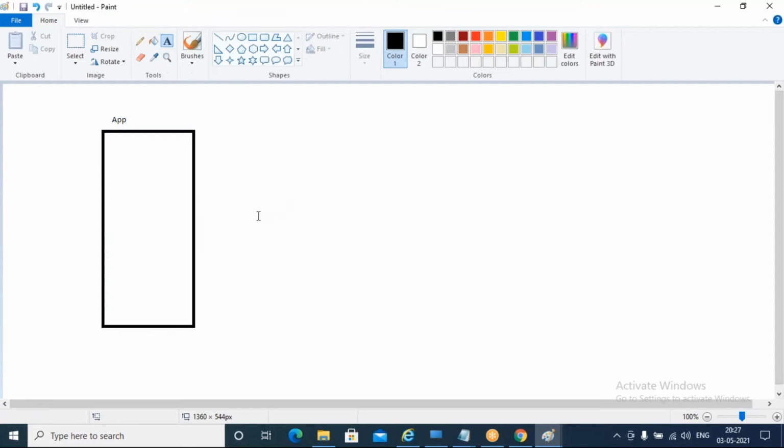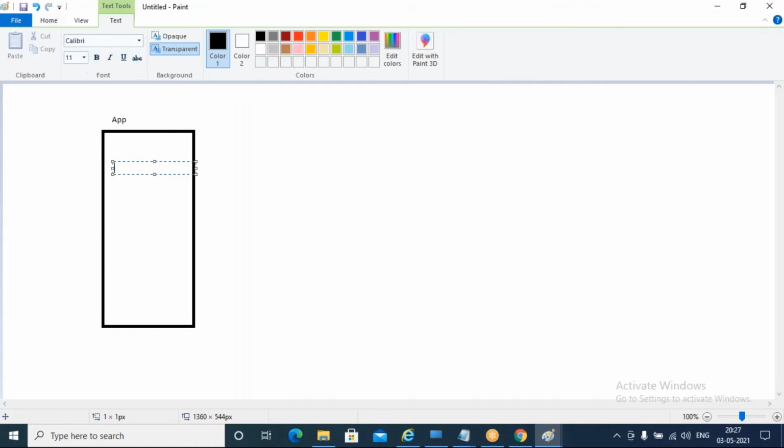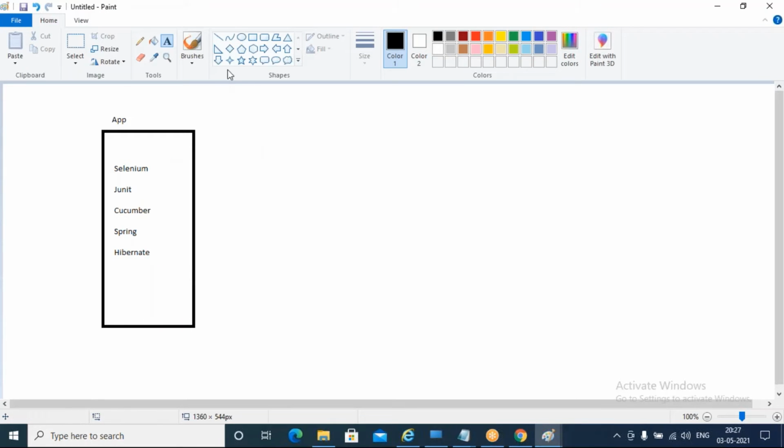In my application, I need some dependencies: Selenium, JUnit, Cucumber, Spring, Hibernate, etc. This is going to talk to our Maven.